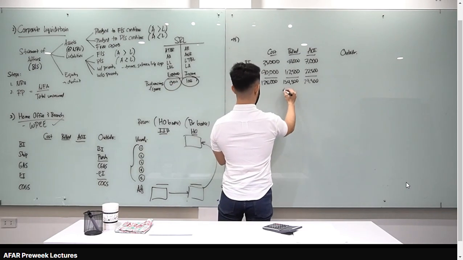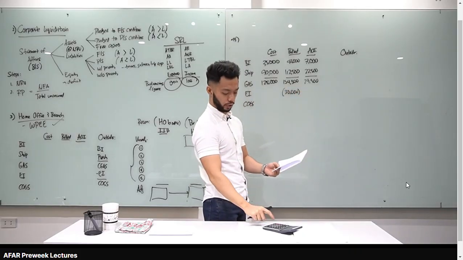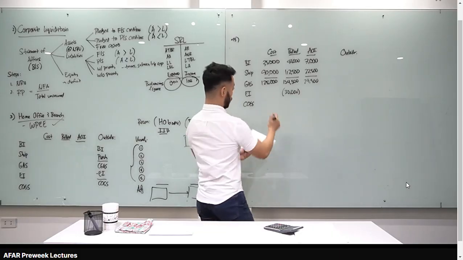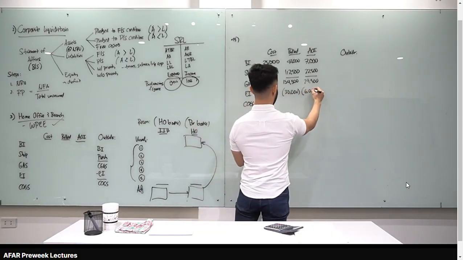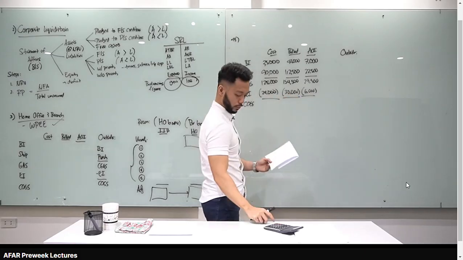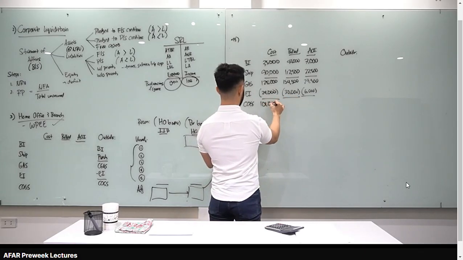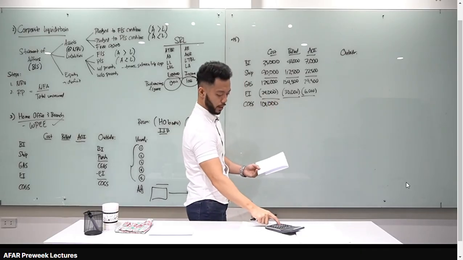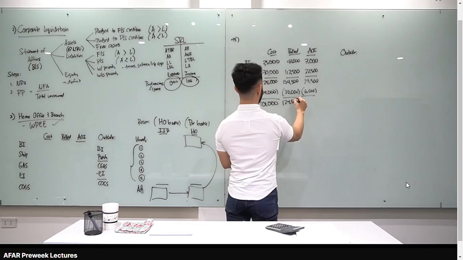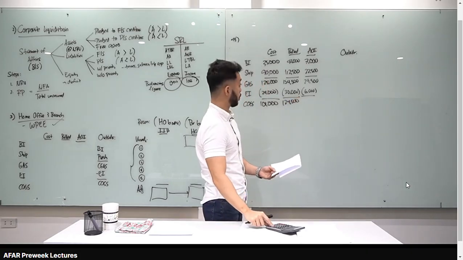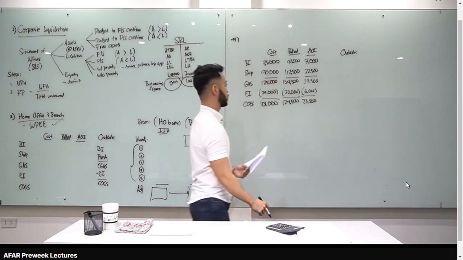So dito siya lagay. 30,000, billed at 25%. 30,000 divided by 1.25, 24,000 here. Okay, 30 minus 24, you have 6,000. And tingnan natin, 125,000 minus 24,000. You have 101,000 for the cost of goods sold. 154,500 minus 30,000, 124,500. And then 29,500 minus 6,000, 23,500. Okay, so that's your table.